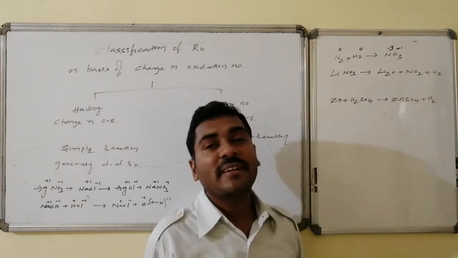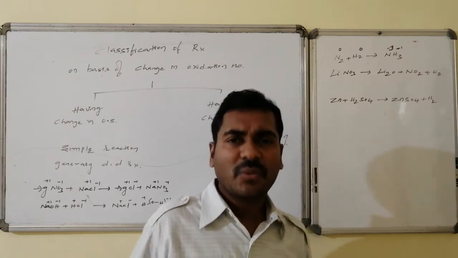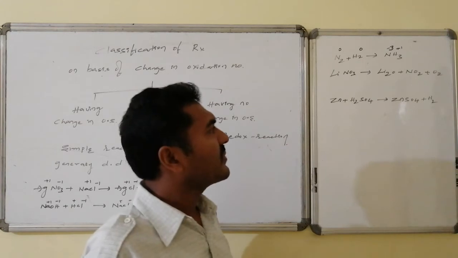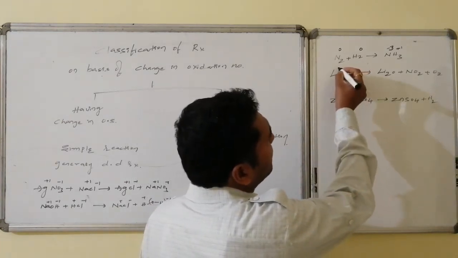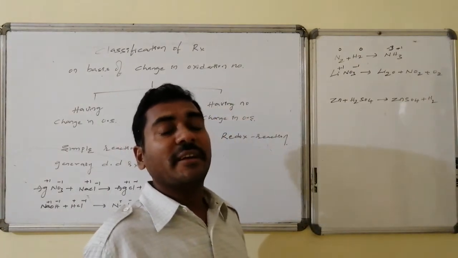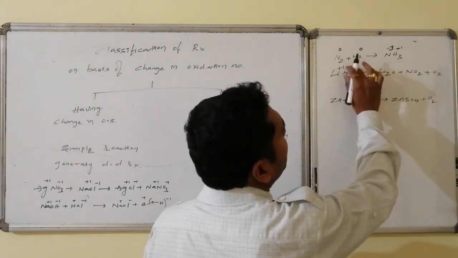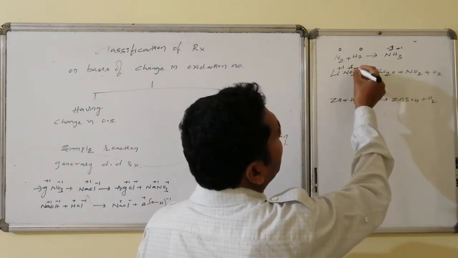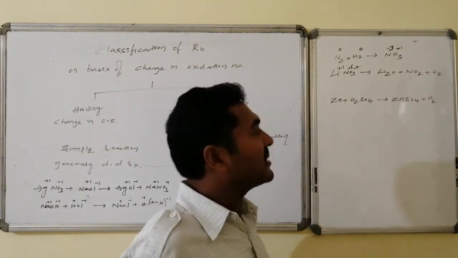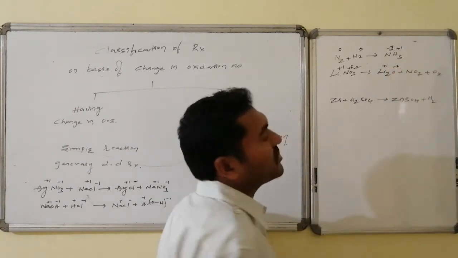Here lithium nitrate is converted to lithium oxide, nitrogen dioxide, followed by what? Oxygen. So let us go once through what is happening over here. Here lithium is in the +1 state, nitrate overall has a -1 state. In that, nitrogen is maintaining +5, oxygen is maintaining -2. Such a system is converted to lithium oxide, lithium +1, oxygen -2. You won't find any change here.